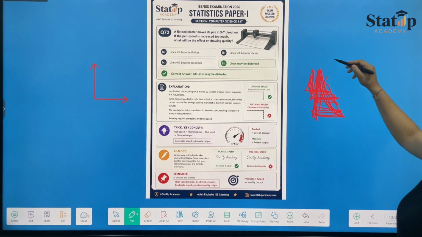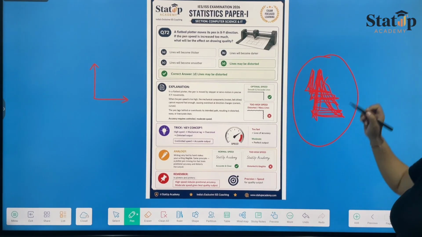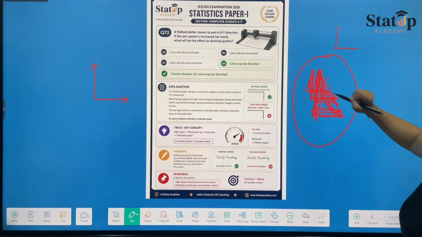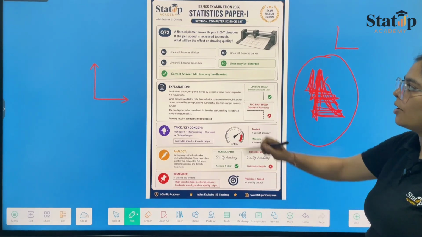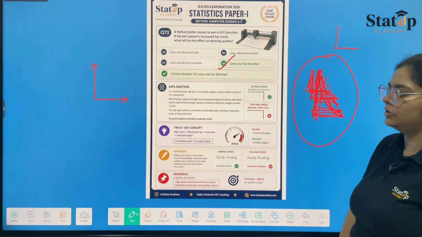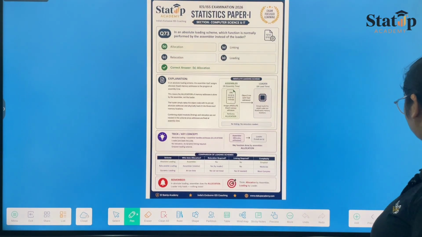Lines may be distorted. You can simply see that the lines which should have been like this are distorted by increasing the speed of mine only. If you do it in a plotter, then it will be highly distorted. So option D, lines may be highly distorted, is your answer.